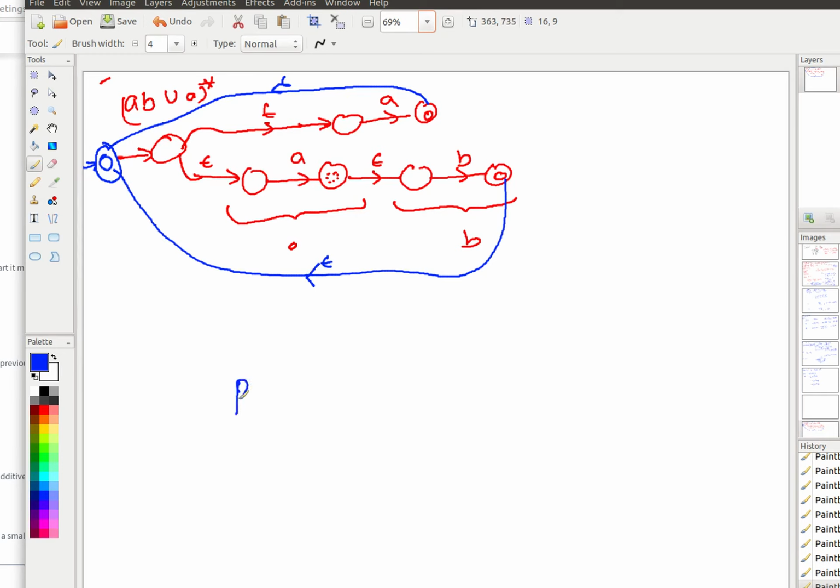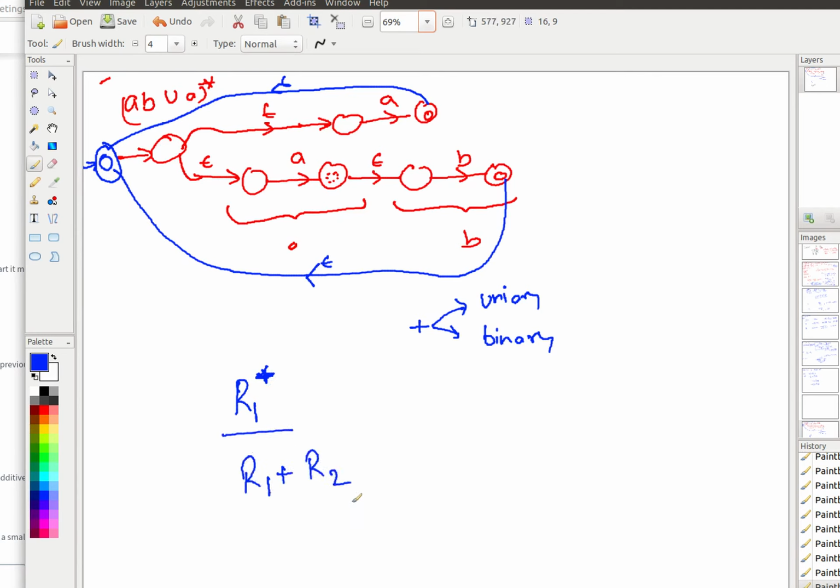Yes, there is one more extra thing that I haven't defined there: the plus operator. This plus operator is present in 2 different forms in different books, as a unary operator and as a binary operator. When it is unary, it is used in the place where star is used. When it is binary, it is between 2 regular expressions.